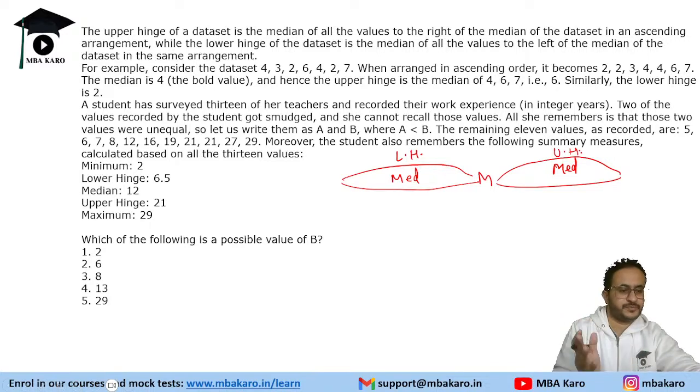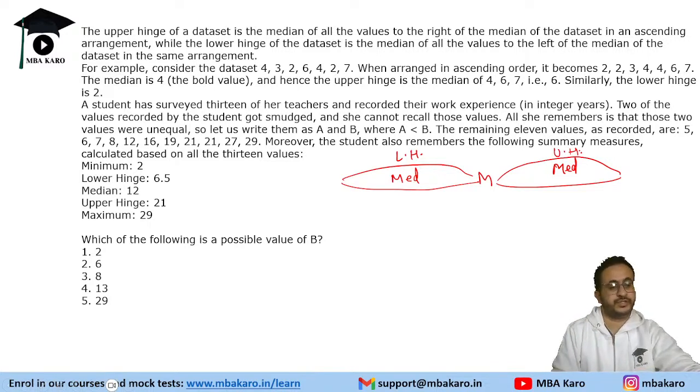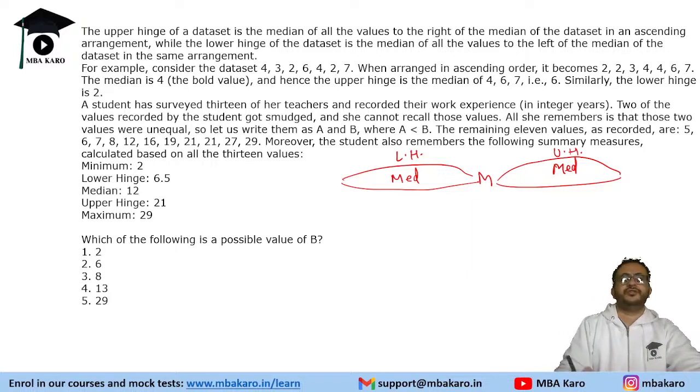if you did not understand through the sentence written here, we are also given an example. If this is the data set, first of all, we will arrange it in ascending order. It will become 2, 2, 3, 4, 4, 6, 7. It has 7 elements. If there are 7 elements, that means the median is the fourth element.